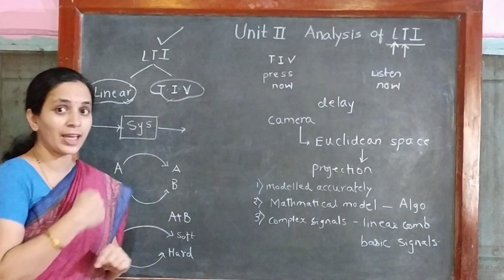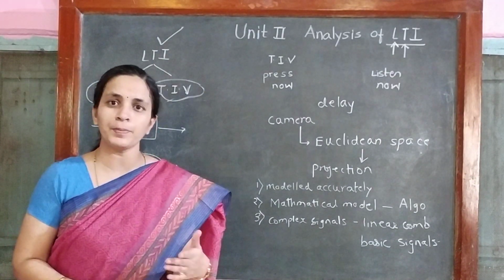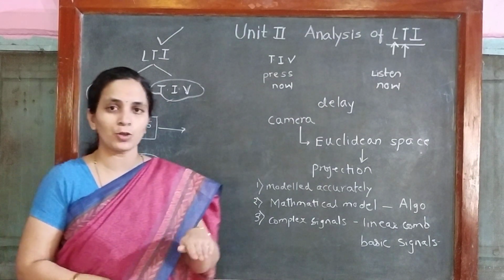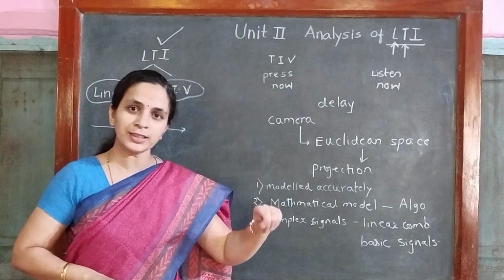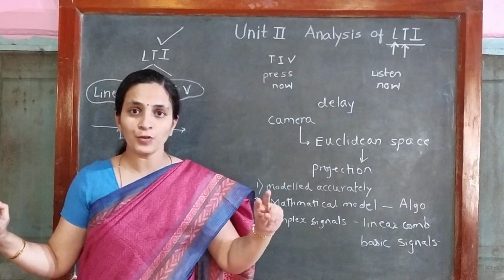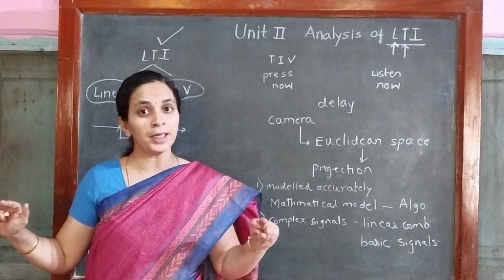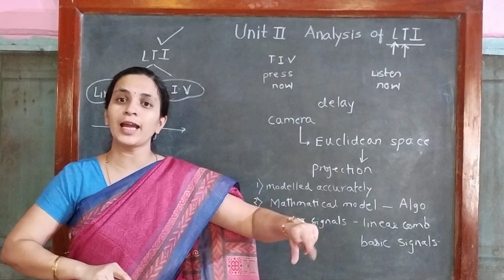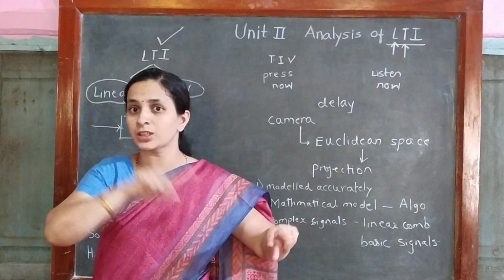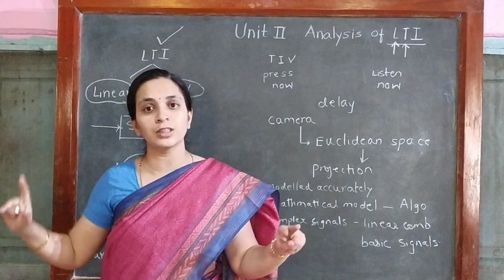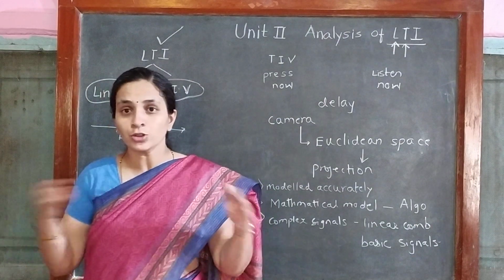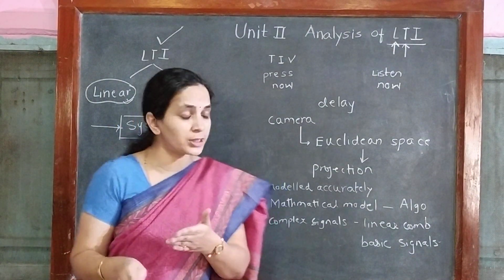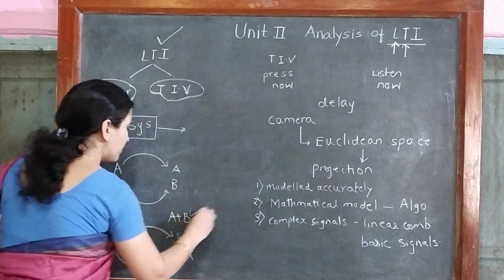Let me say that I am playing the piano. On that piano, I have a button A. If I press A, I will hear A. If I press B, I will hear B. Together, if I press A and B with the same modulation, I am going to hear the A plus B sound, right? So I can say that the piano is a linear system.